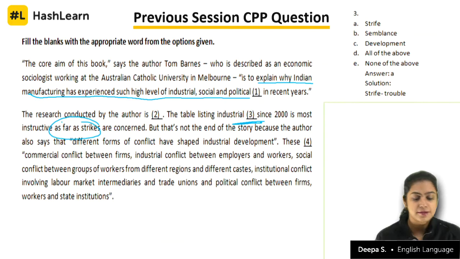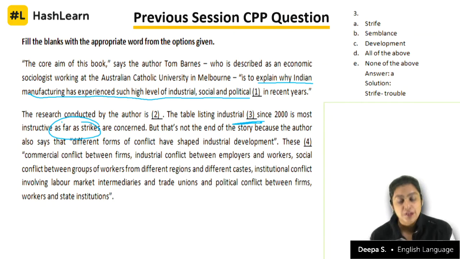And then they say strikes, correct? So we are looking for something that is slightly negative. The table listing industrial dash since 2000. So I'm looking at something that means negative events, because there is a timeline mentioned and something to do with the industry.